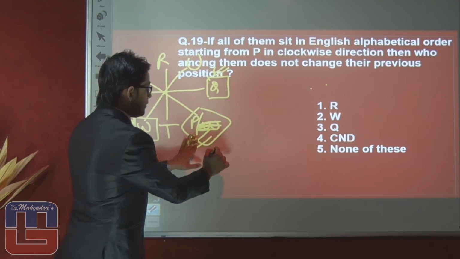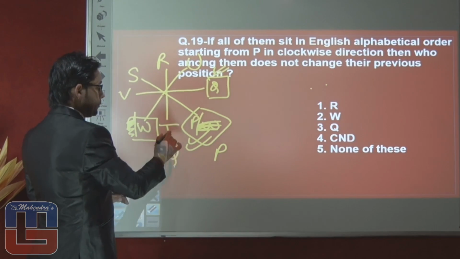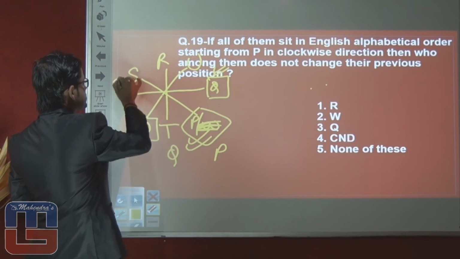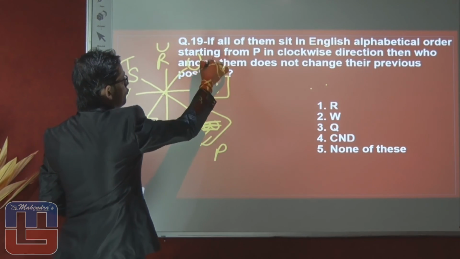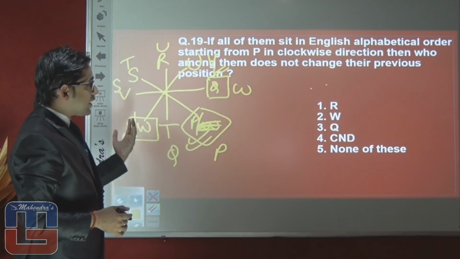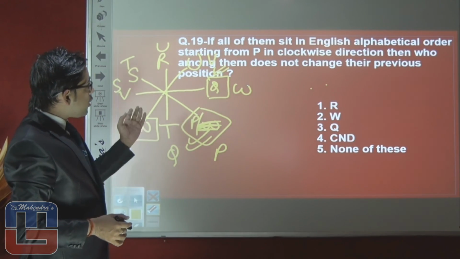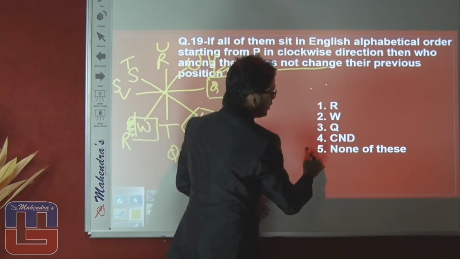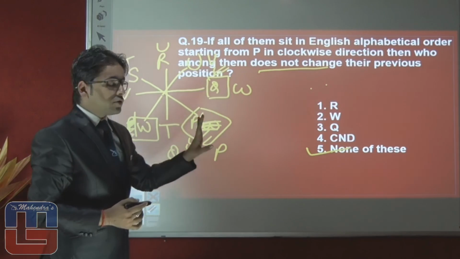From P, next will be Q. It means position of T will be changed. Next R, S, T, U, V, W. Now with the help of this new diagram, we can say that the position of all the members is changed. So our right answer of this question will be none of these. That's all about this seating arrangement.